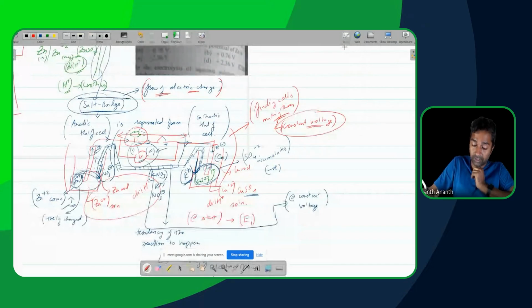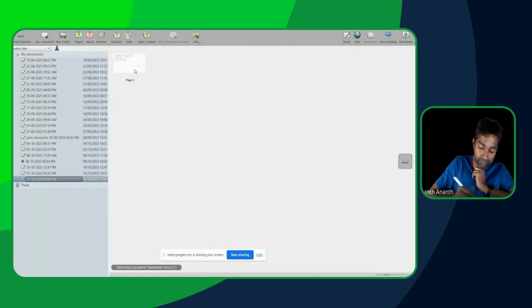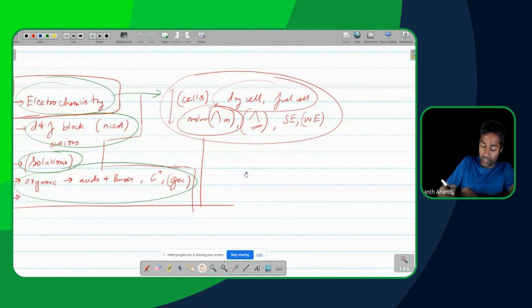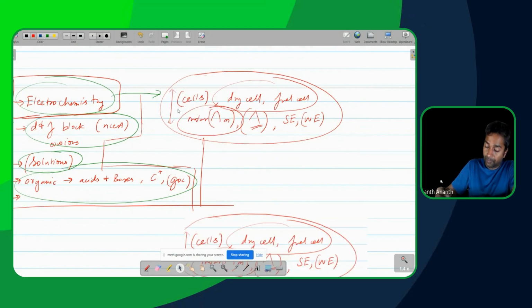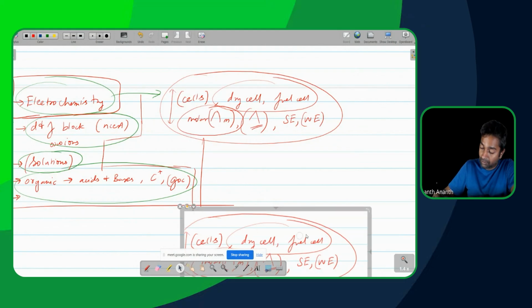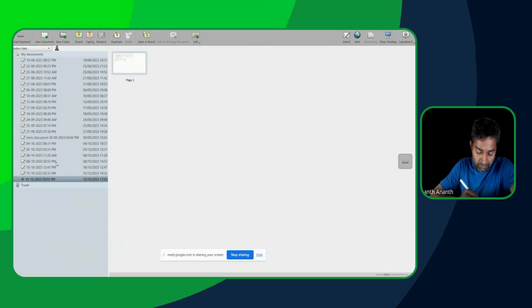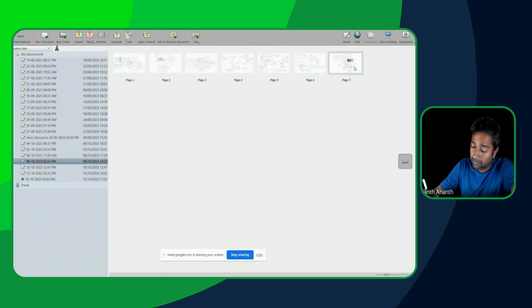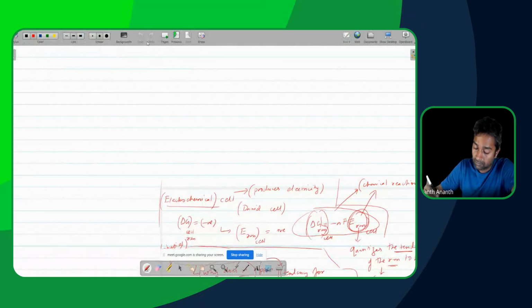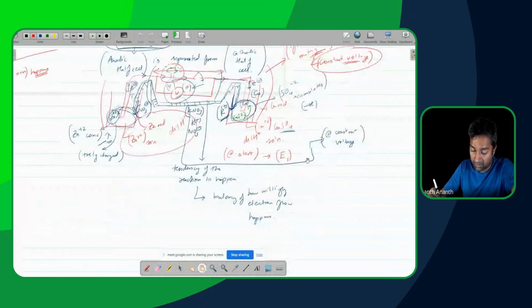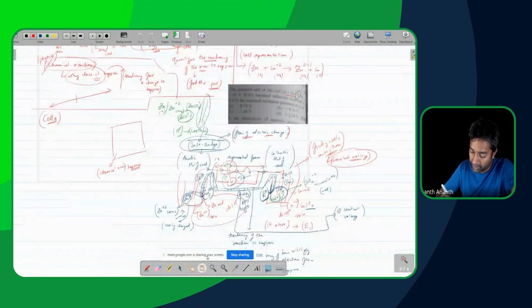Let's quickly have a look at this. Open and load. So the topics you mentioned were dry cell, fuel cell. So let's start talking about, let me just cut this part out and stick it there. Okay. Okay, this has been going on in a very random place over here.